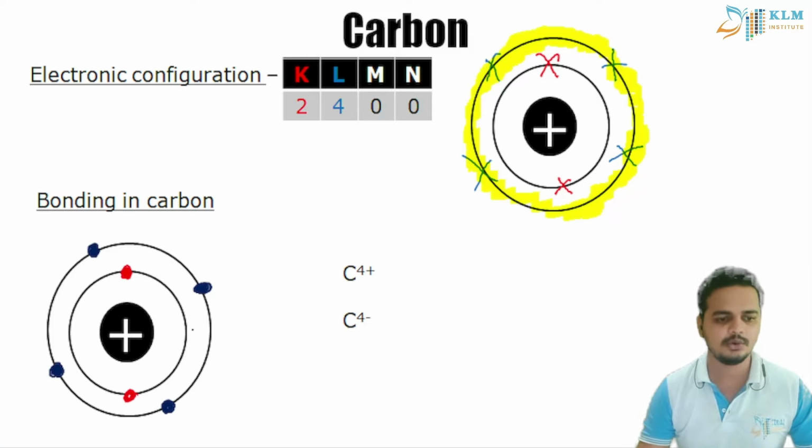So now carbon has to get octet structure. What is octet structure? That is, it should have either the configuration of the next noble gas or the previous noble gas.